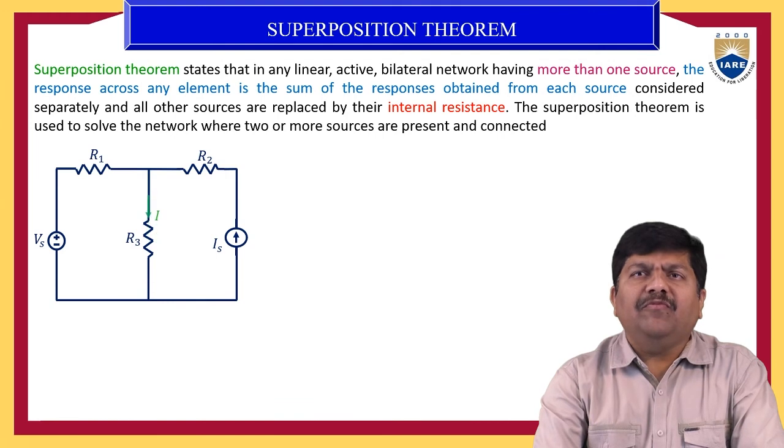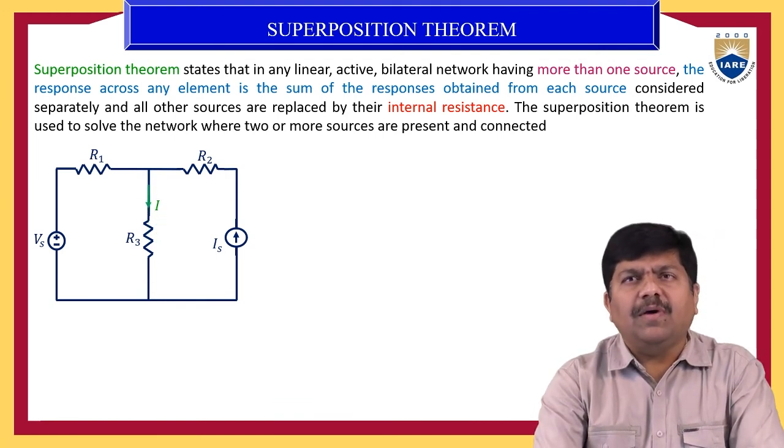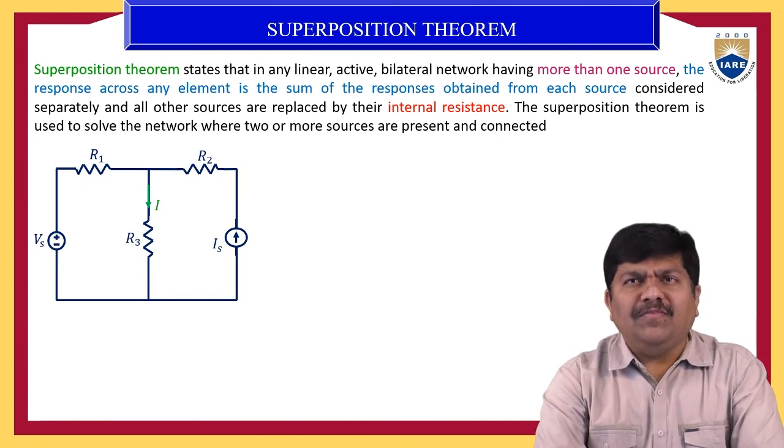Now, let me find out the response through this R3 that is marked in green color in the electrical network. The current through this R3, designated as I, will be contributed by the Vs voltage source and the Is source current.